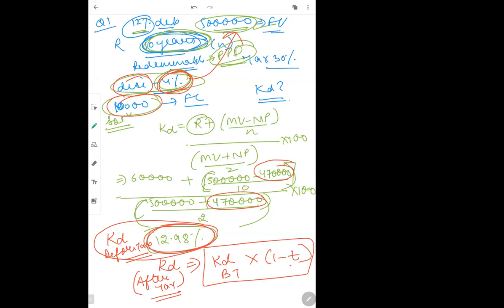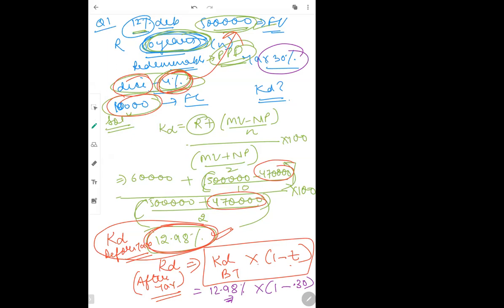So there are two methods to calculate. One method is first you calculate KD before tax, then multiply it with 1 minus T. Now in this question, KD before tax कितना है? 12.98. Multiply by 1 minus your tax rate, which was 30%. So 30% will be written as 0.30. तो कितना आंसर आएगा? 9.086.